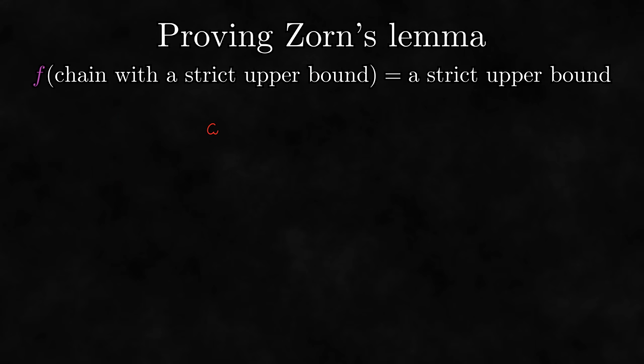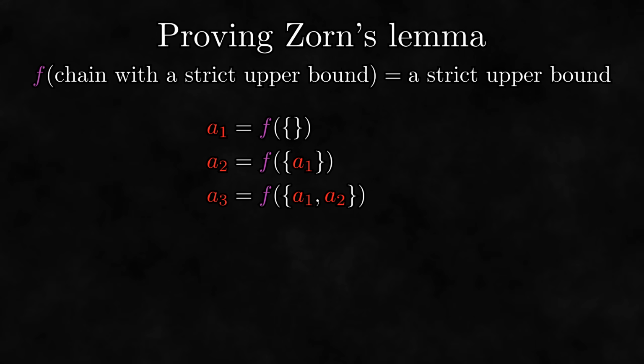We start with some value a1, and then if it is not maximal, we apply f to the set containing a1, producing a new value a2. If it's not maximal, we apply f to the set containing a1 and a2, producing a new value a3. Actually, we can define a1 in terms of f as well. The empty set is a chain and has a strict upper bound as long as our set is non-empty, so we can define a1 as f of the empty set. Conceptually, we can continue this process of defining the next object as f of the previous objects until we hit a maximal object, but we still have that annoying issue of doing something infinitely.